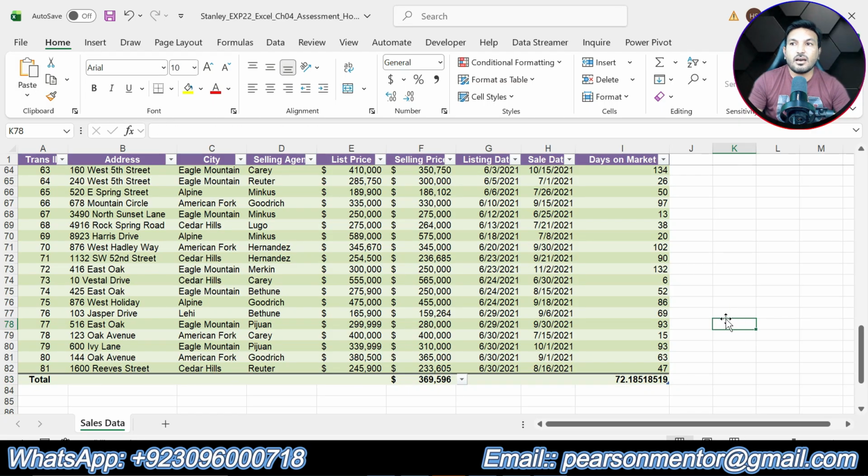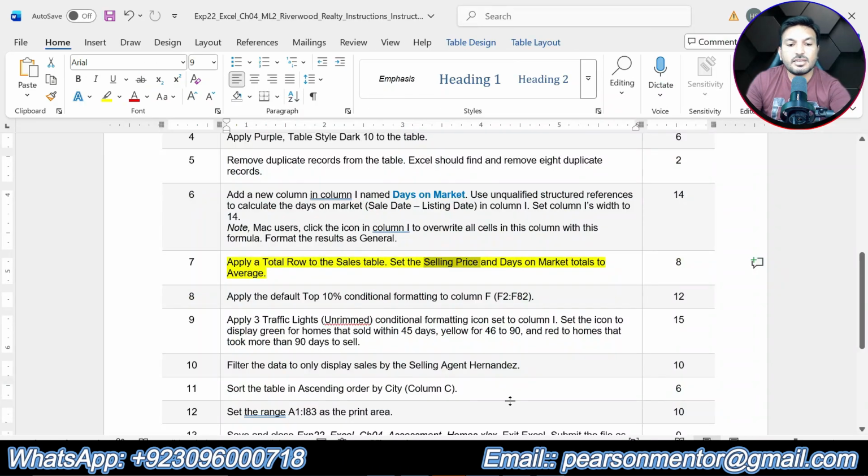And that is all about step number 7, where we were supposed to add a total row, then we were supposed to use the average function for the days on the market and for the selling price. Okay, so let me do the next step, that is step number 8. Apply the default top 10% conditional formatting to column F.